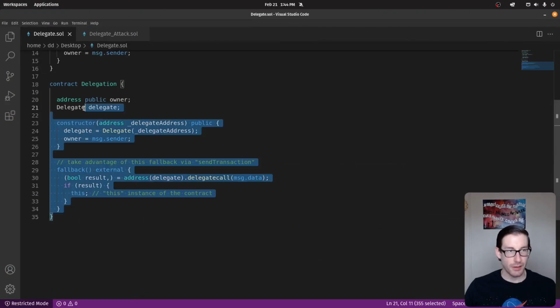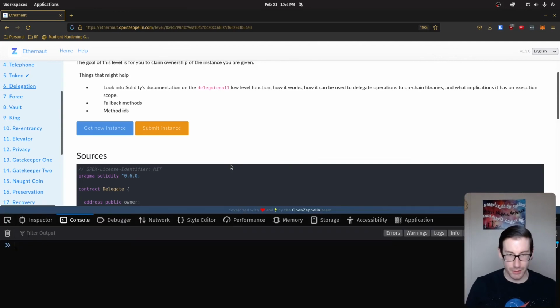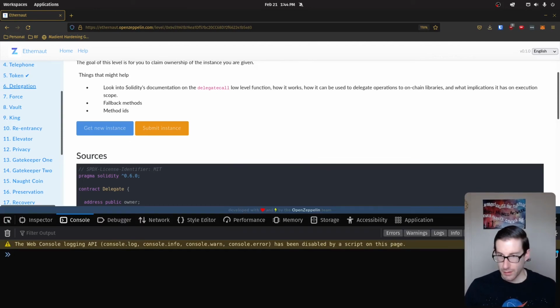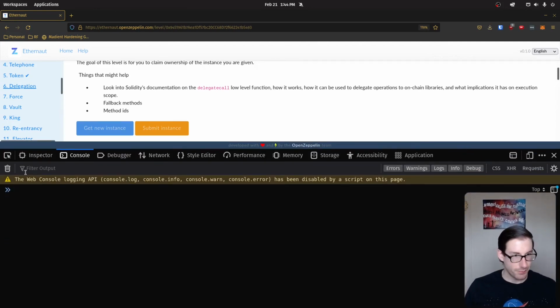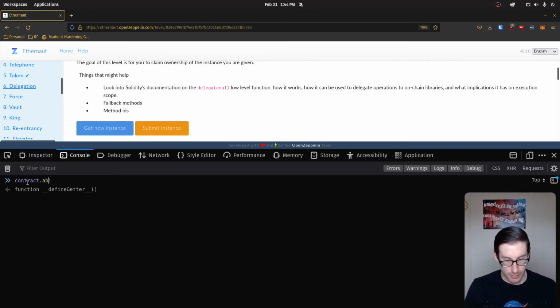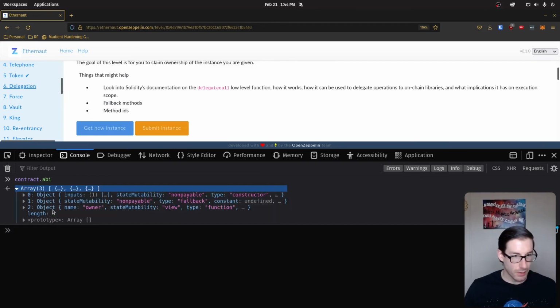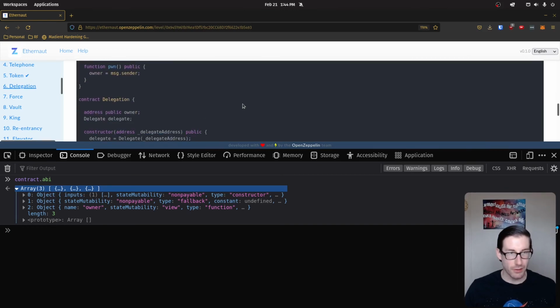Now that we understand what's going on here, I'm going to show you a few steps of how we can solve this. So let's make this bigger. All right. If we do contract ABI, we have to make sure that we're looking at the right thing. And here we can see that we have access to the delegation and not the delegate.